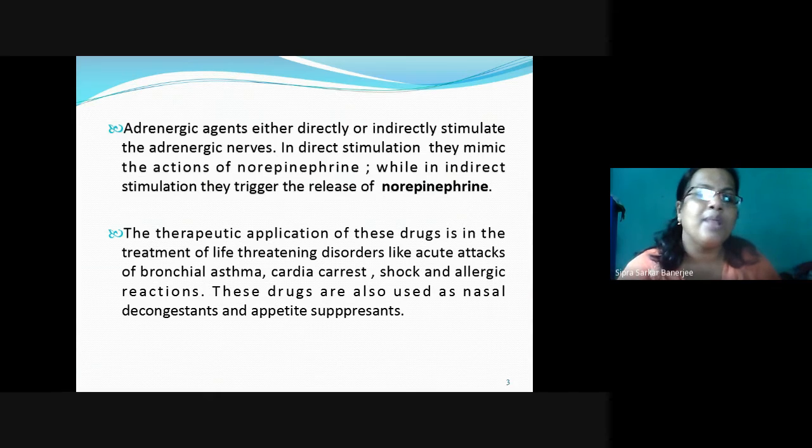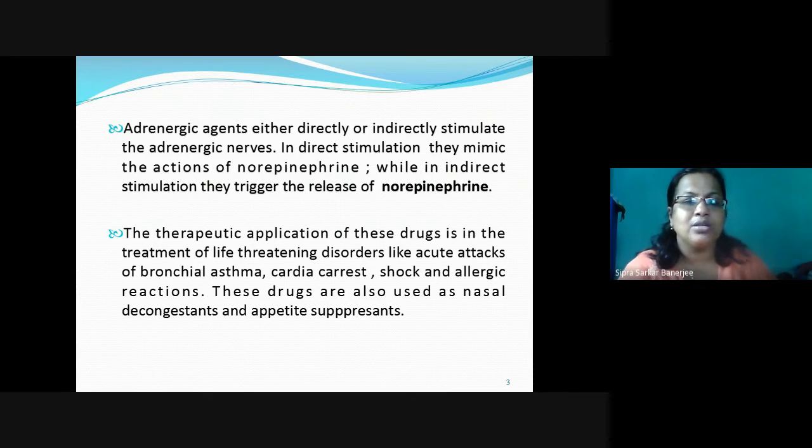Okay. So the therapeutic application. Now we have to know where the drugs are acting. So the drugs are acting in the treatment of different life-threatening disorders like acute attacks of bronchial asthma. Sometimes we can see that some of the people having asthma get cardiac attacks and pulmonary problems. Then cardiac arrest. Whenever there is any asthma, the oxygen cannot be supplied to the heart properly. Cardiac arrest. Then shock. Then allergic reactions also. So these drugs are also used as nasal decongestants and appetite suppressants.